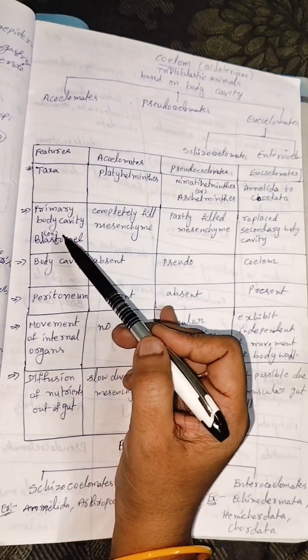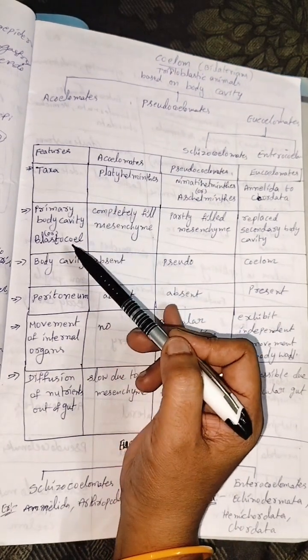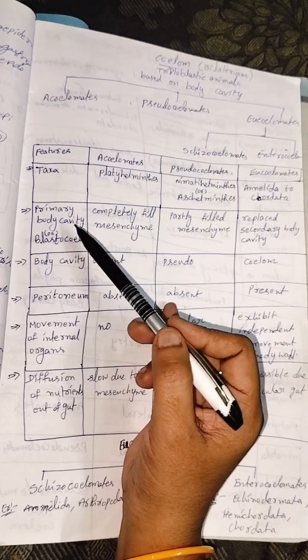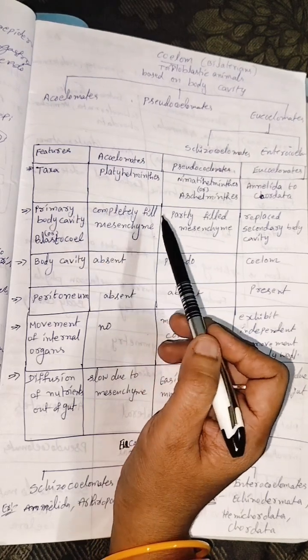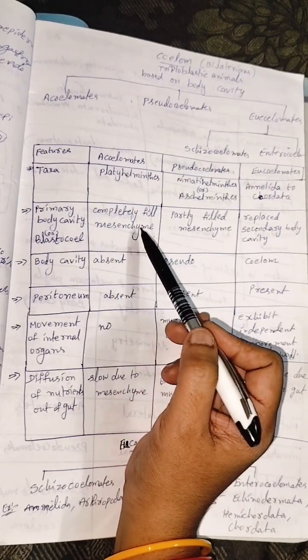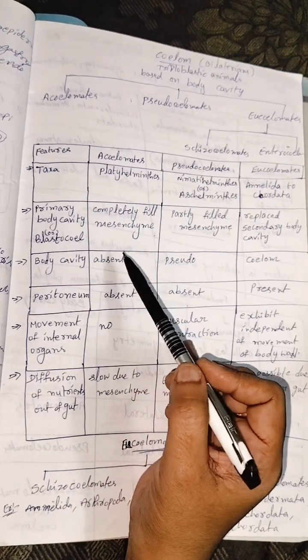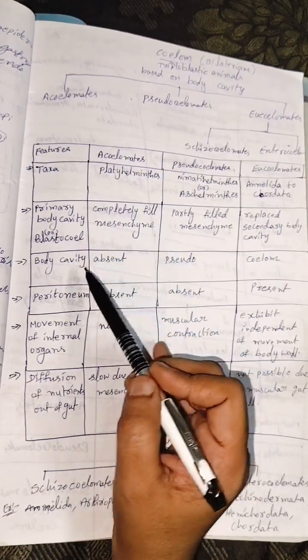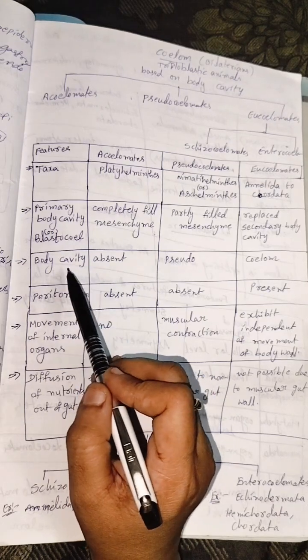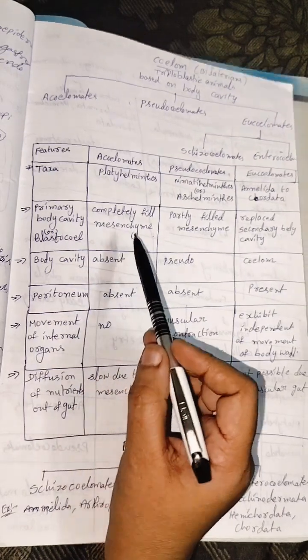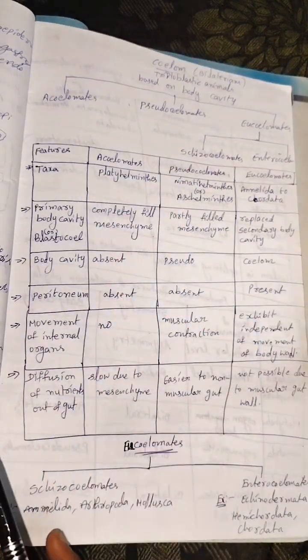Next, primary body cavity or blastocele. The primary body cavity is completely filled with mesenchyme, so the body cavity is absent. So it is called acoelomate. Real or true body cavity is absent. That's why it is called acoelomates.